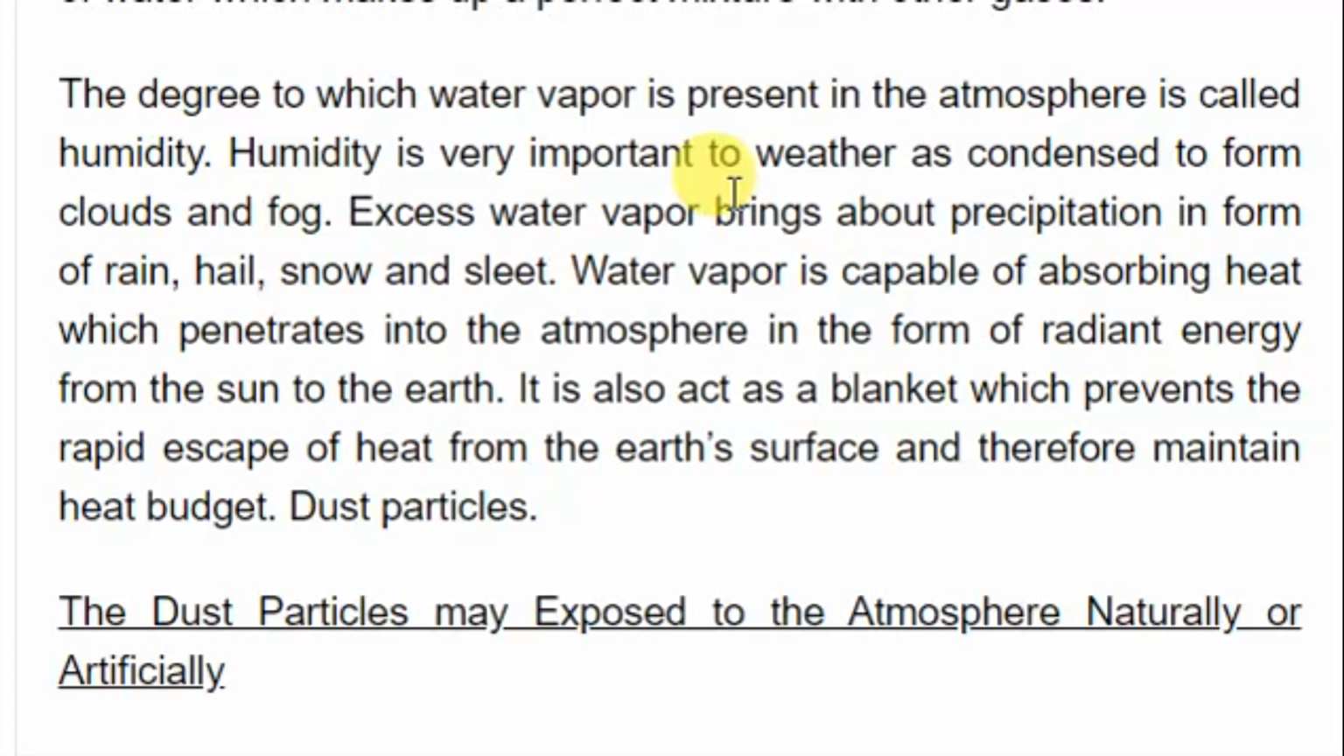So humidity, ule unyevu, ule ukungu, unaweza ku-condense, kufanya condensation reaction, then by condensation reaction utaenda kulose energy, and then utaenda kuform clouds and fog. Now excess water vapor brings about precipitation in the form of rain, hail, snow and sleet. These are different forms in which excess water vapor kwenye atmosphere inapelekea precipitation.